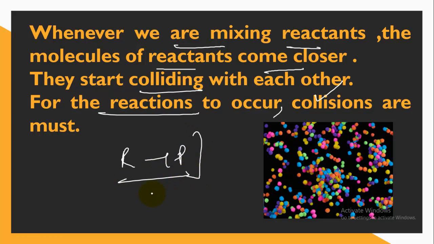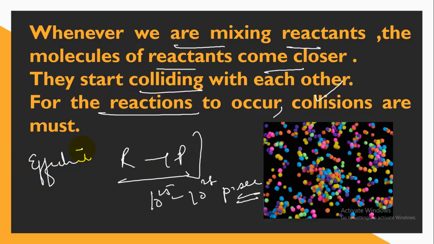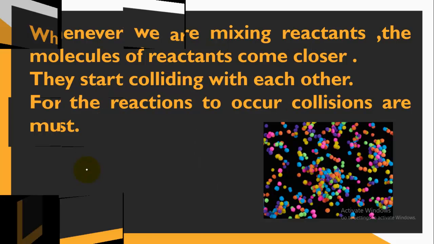So what we have seen is that almost 10 to the power 25 to 28 collisions per second is a constant value which is seen in most reactions, but the rate is not the same for all. The reason is that for the reaction to occur, we need effective collisions. And there are certain barriers which are making the collisions ineffective.